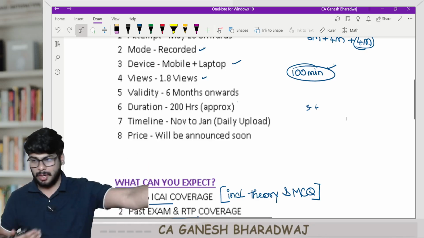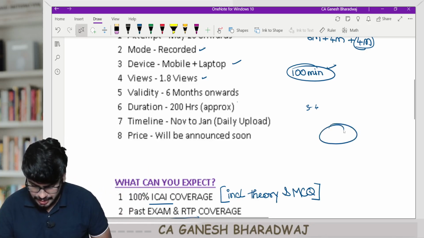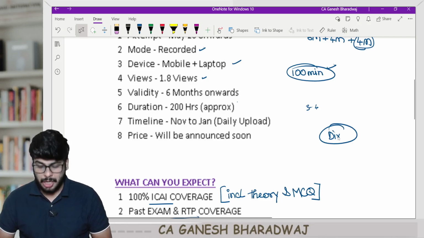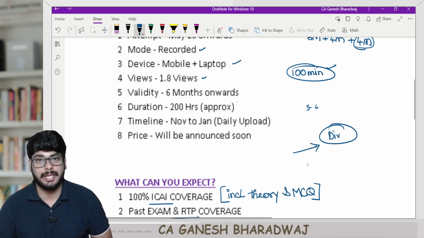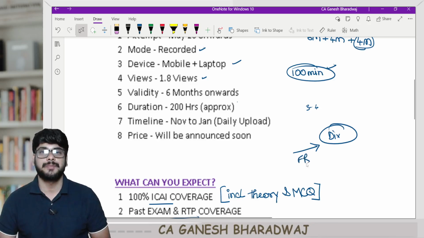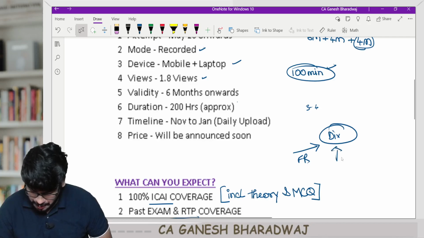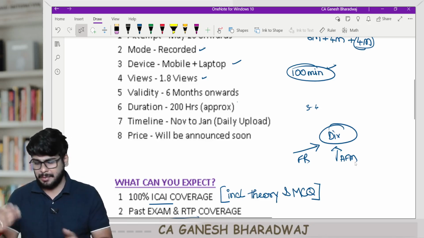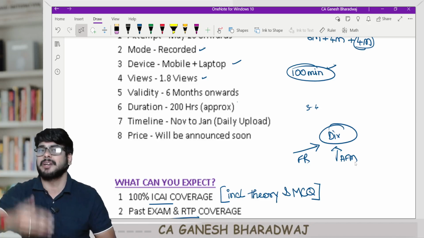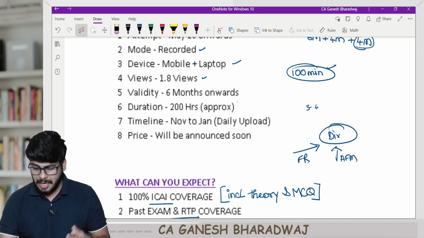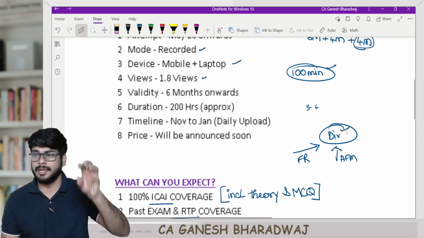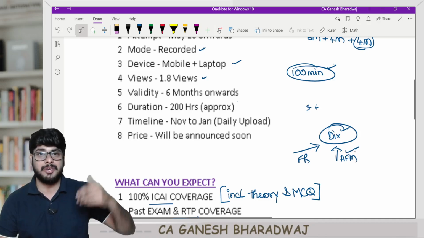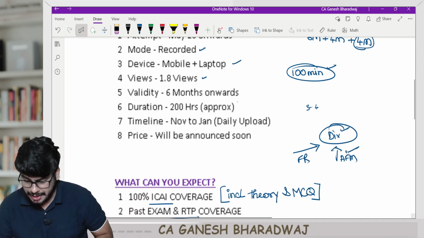Let's say they give you a case study, and this particular case study, let's say, has one component about dividend. I'm just giving you a rough idea. Now, they will try to test it from the perspective of financial reporting. Then they will try to test it from the perspective of your advanced financial management. Maybe this particular example might not be applicable to the final level, but if dividend comes in, how do you account for it in your books, and how do you present it in your financial statements? Now, how do you arrive at the dividend, maybe using your Walter's model or maybe using Gordon's model? That's seen under AFM.